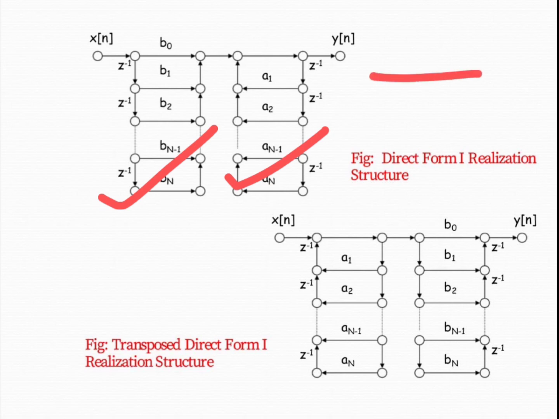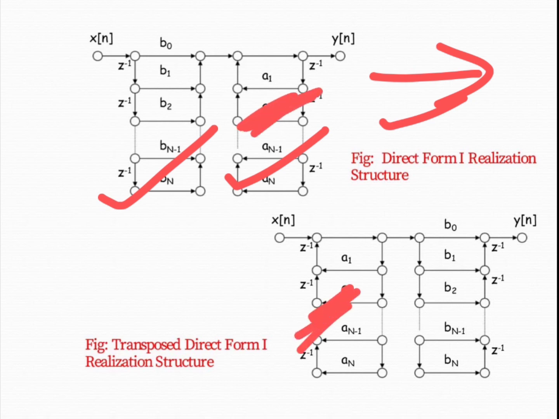Here, this direction is for feed forward, but if you are changing the direction of the branches, we simply shift the coefficient direction. That means by using the transposed form, this particular pole section is shifted toward the left side and this particular zero section is shifted toward the right side, in the transposed form of the direct form 1 realization.